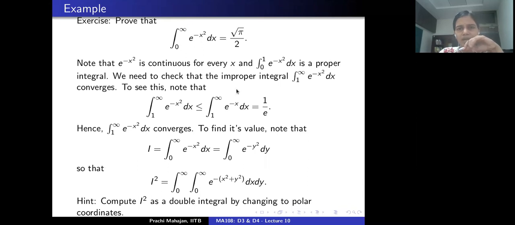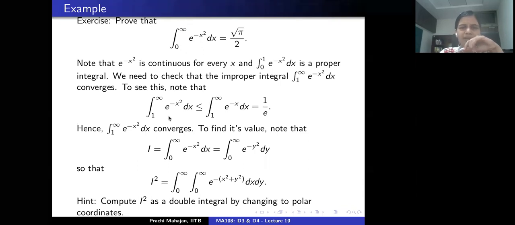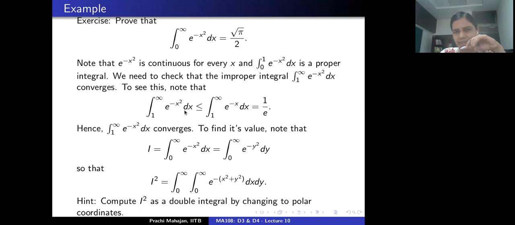However, when x is between 1 and infinity, I claim that exponential minus x squared is always dominated by exponential of minus x. This is again the comparison test. So the integrals will also satisfy the same inequality, which means that the integral from 1 to infinity of exponential minus x squared dx converges.